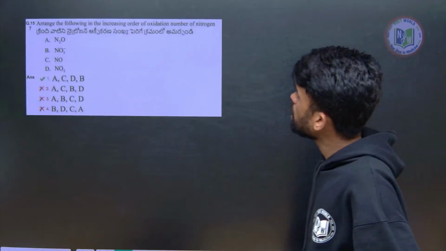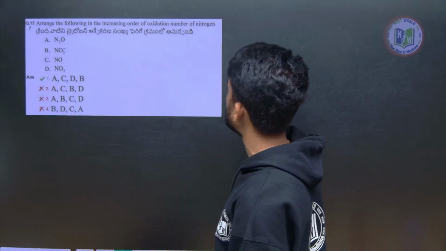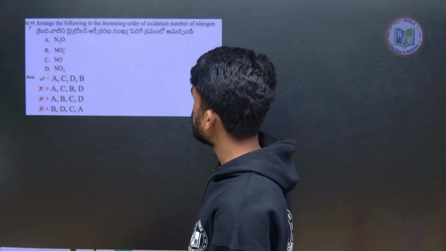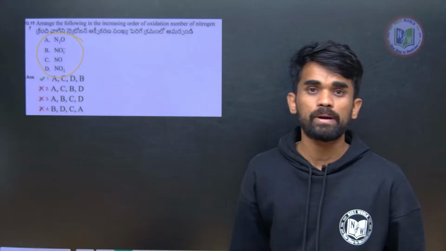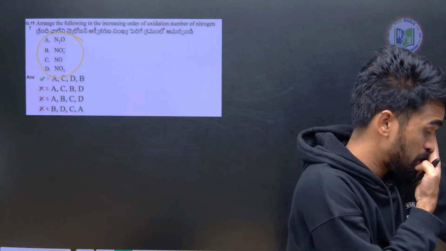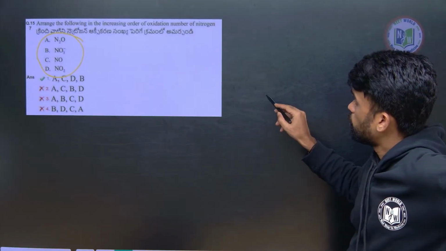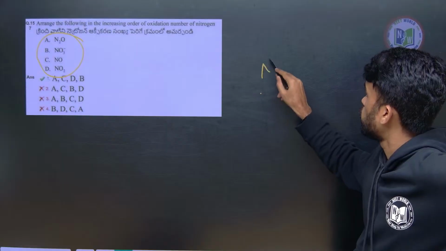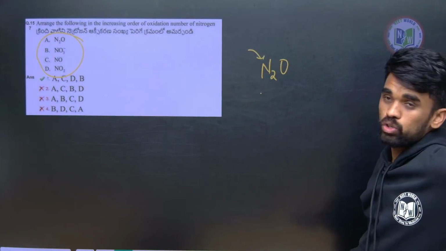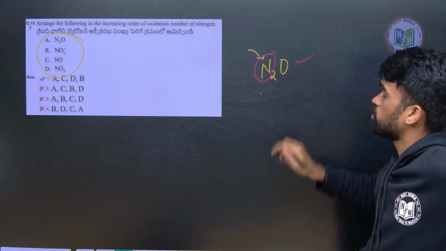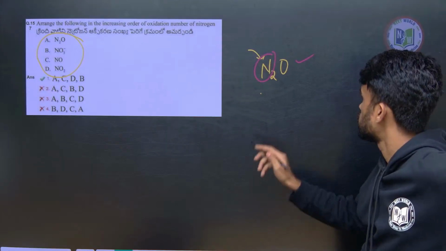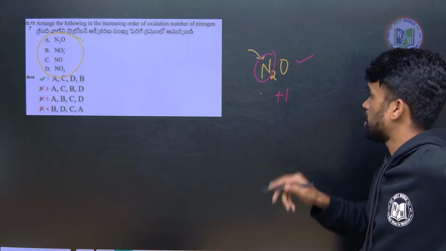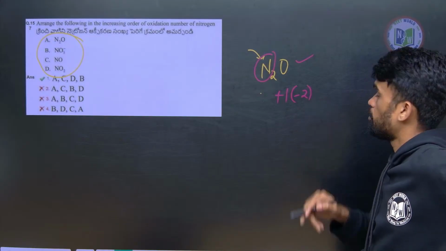Next, arrange the following in the increasing order of oxidation states of nitrogen. So which has the maximum oxidation state, we just need to find the oxidation state. Yesterday's NEET paper also had a similar kind of question, but with different examples. Whenever we have an element like N2O, we need to find it for nitrogen. Nitrogen is less electronegative than oxygen, so it will have a positive charge, and oxygen will have a negative charge. Oxygen is divalent, and there is one, so it is -2.